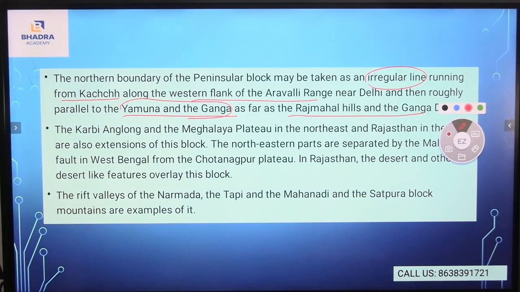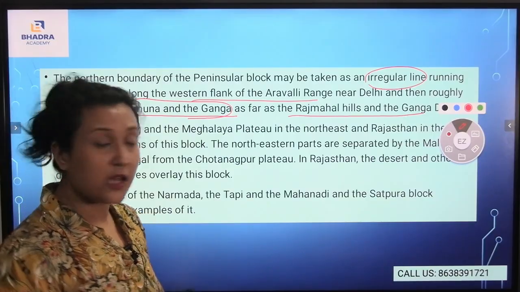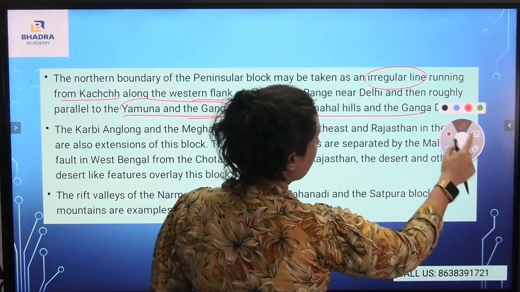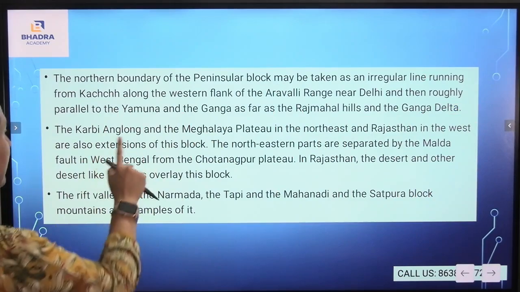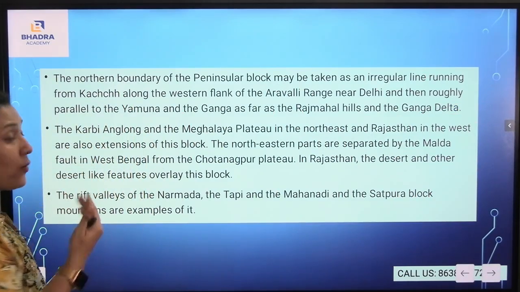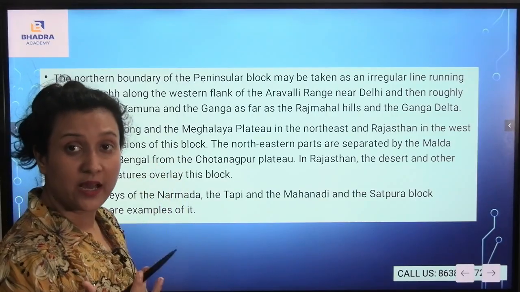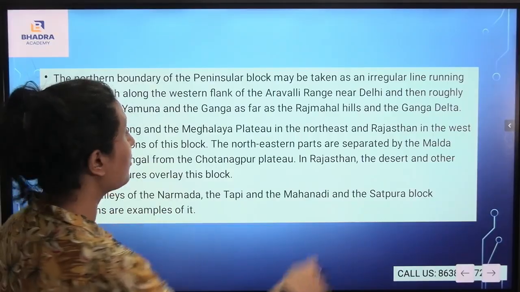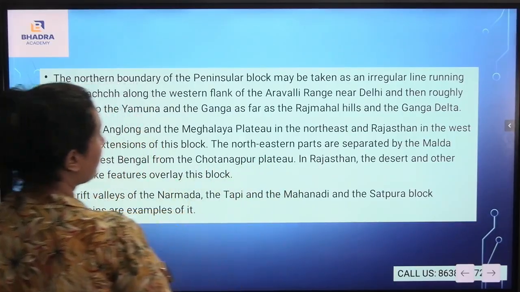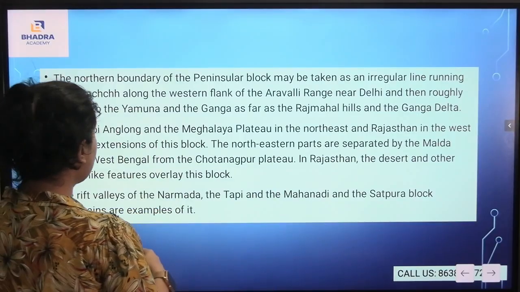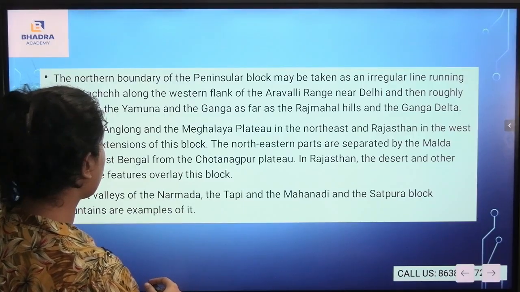Now, also here come the Karbi Anglong and the Meghalaya plateau in the northeast, and also Rajasthan in the west, which have the extensions of this peninsular block. What are the extensions? The Karbi Anglong and the Meghalaya plateau, and also Rajasthan from the west itself. The northeastern parts are separated by the Malda fault in West Bengal from the Chota Nagpur plateau. In Rajasthan, the desert and other desert-like features overlay this block.